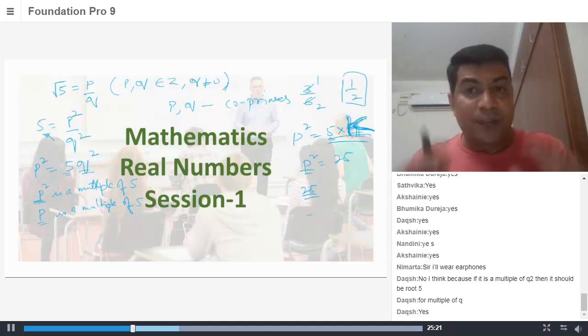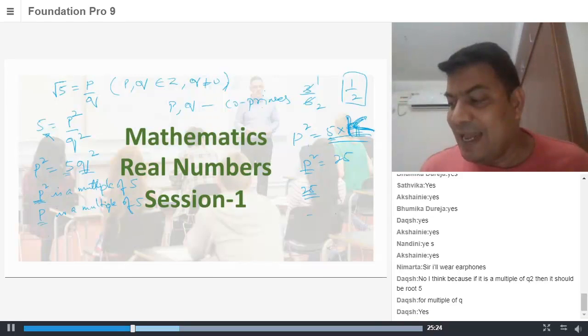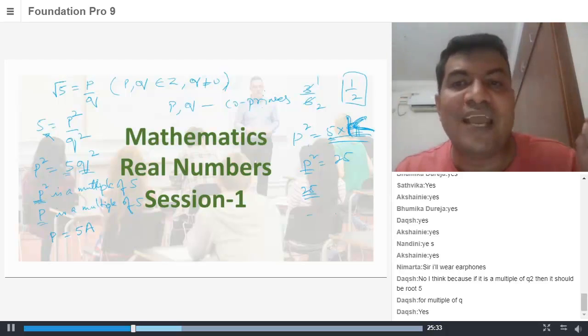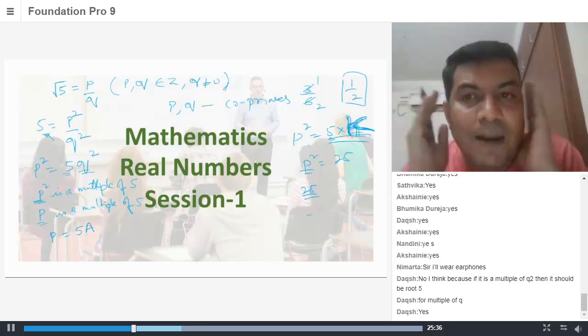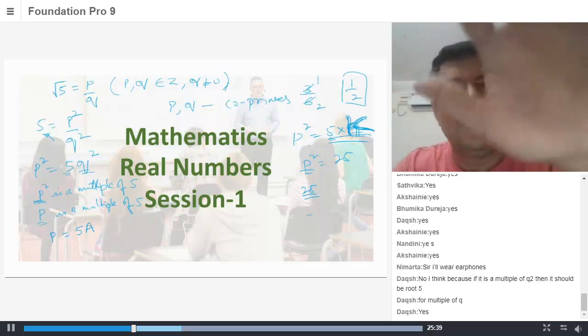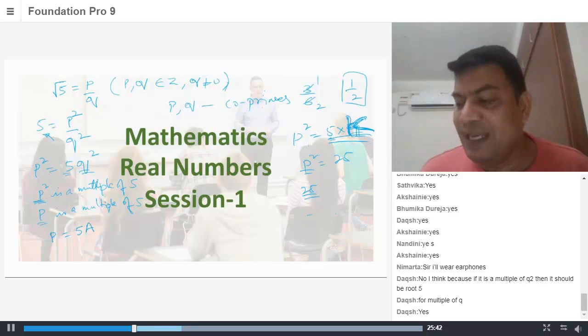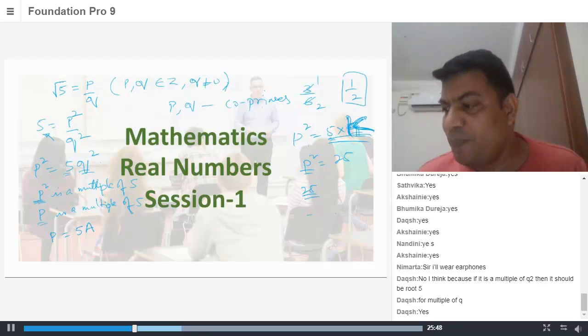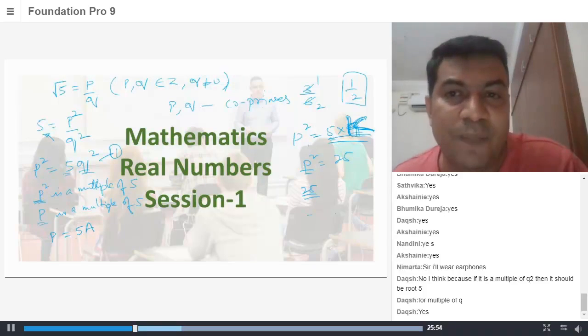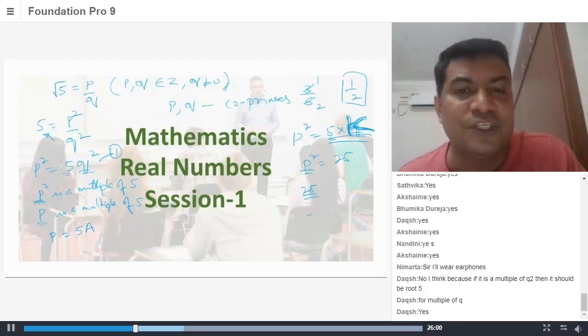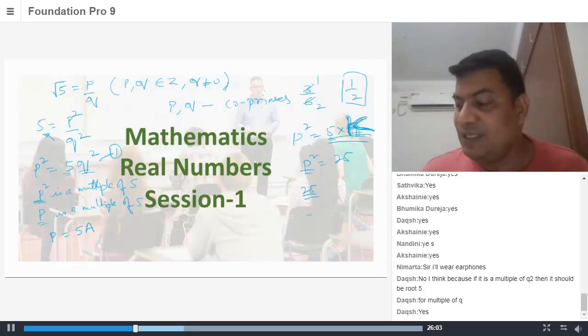So p is a multiple of 5. Because p is a multiple of 5, can I write p as 5 times some a? I'm assuming p is equal to 5a, where a is some integer or natural number. From the basic assumption, we got p square is equal to 5q square. Now we are assuming that p is equal to 5a. Why? Because we just understood that p is a multiple of 5.